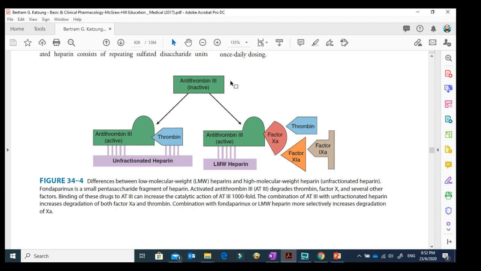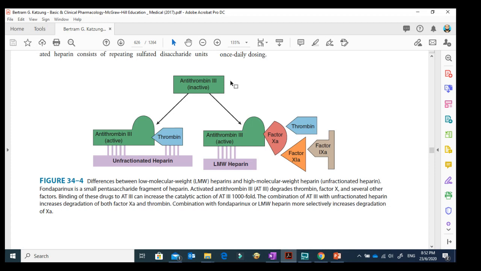If we are not giving heparin, it is in the inactive form. But with unfractionated heparin, they make a bridge with antithrombin 3 and thrombin, and antithrombin gets activated. And obviously the function of antithrombin after activation is to work against the thrombin.